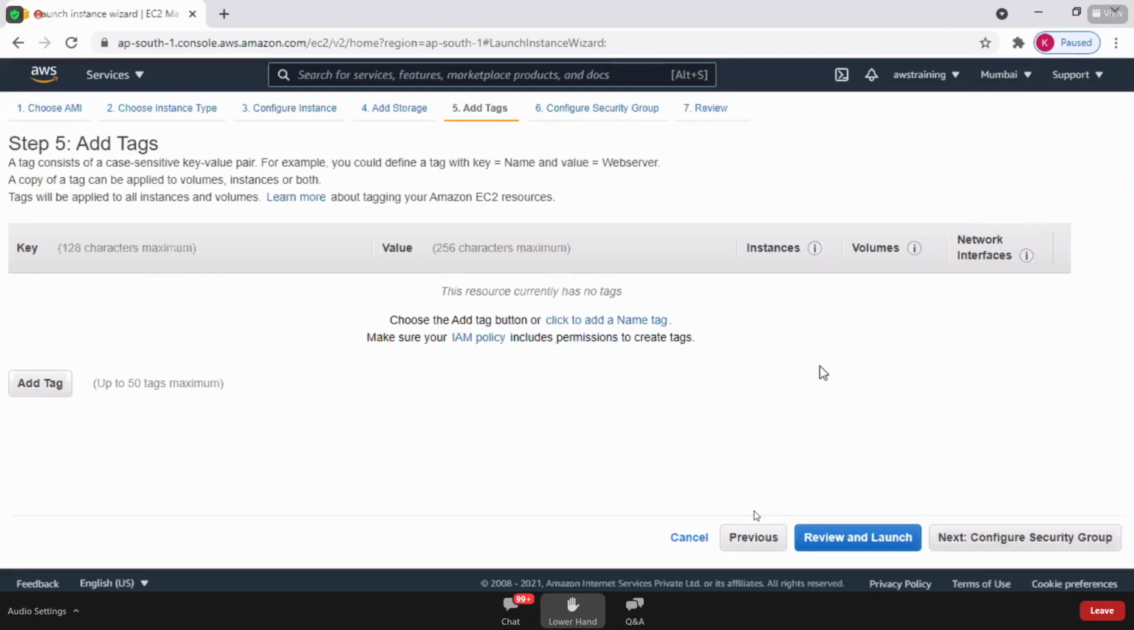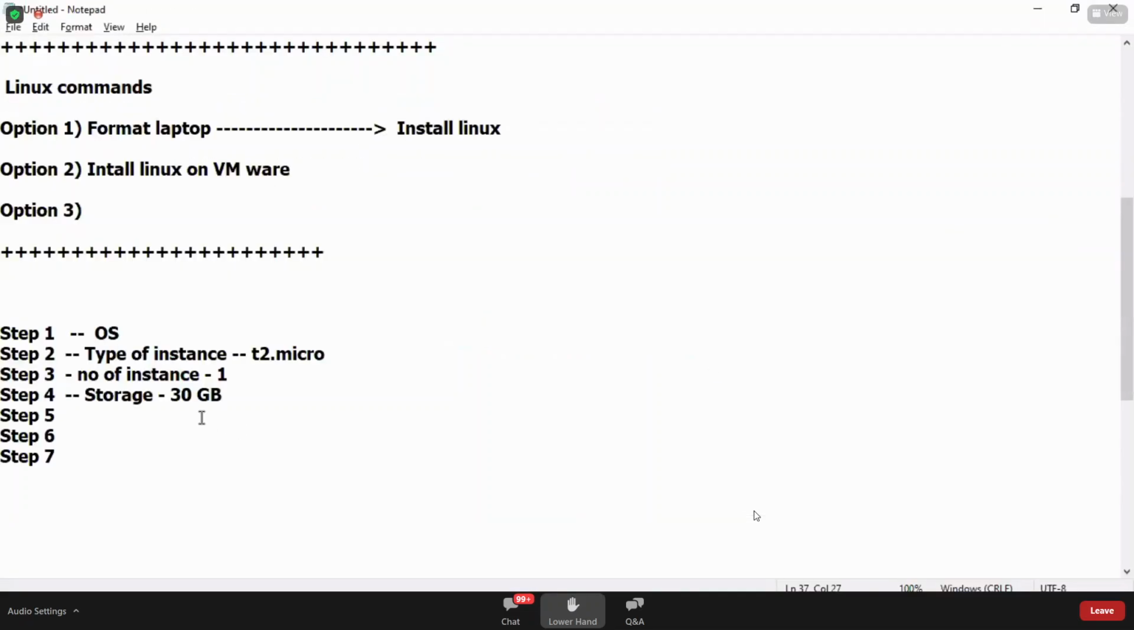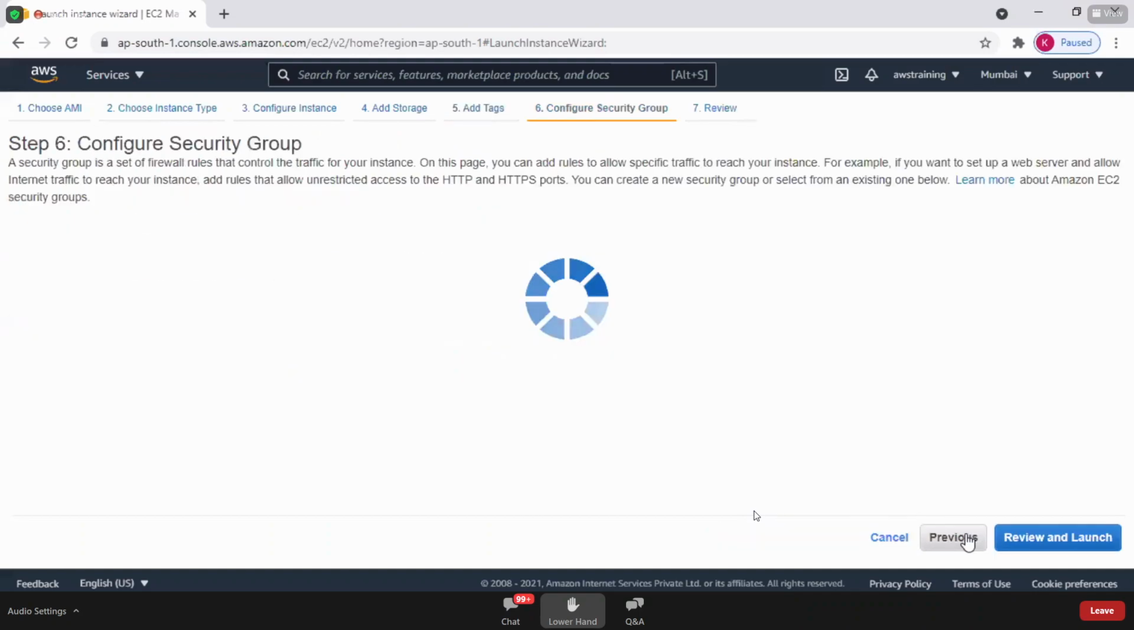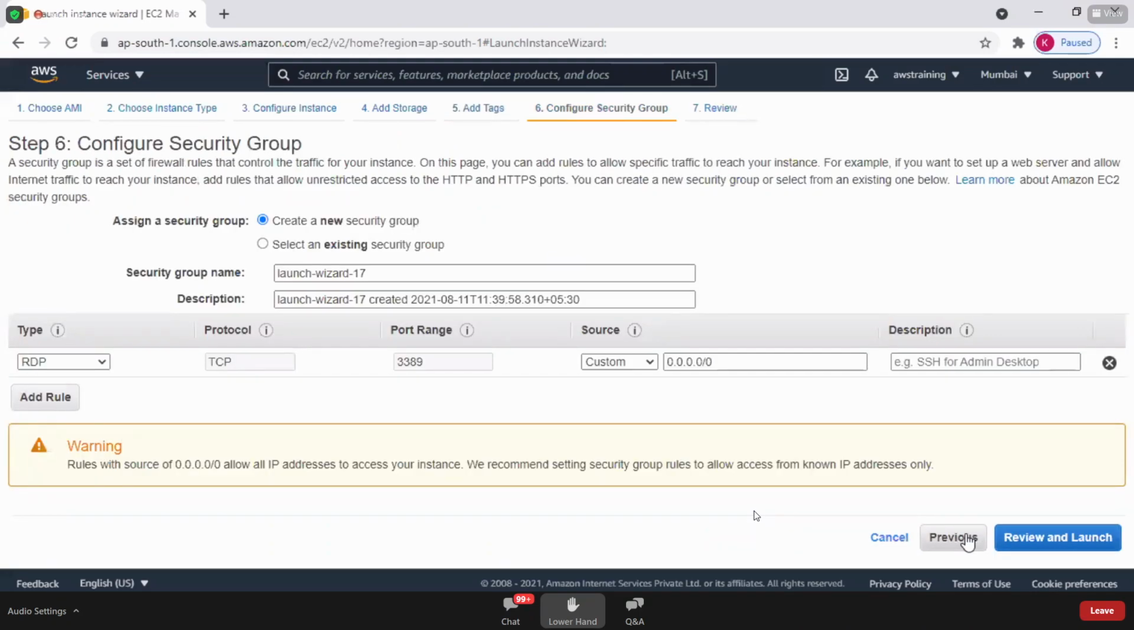Step 5. Step 5 is all about providing the tags. I will discuss that later, so don't worry. Just click on next. Nothing to do. Step 6. This is important. Security group. Step 6 is important.